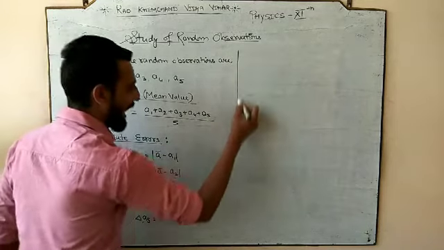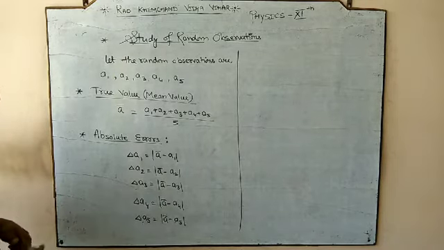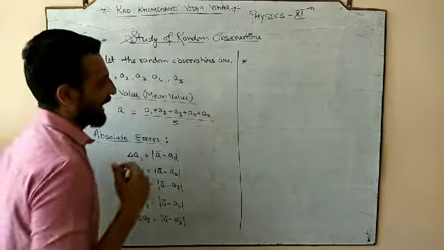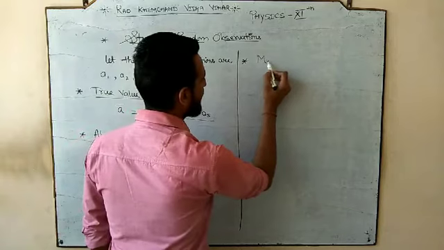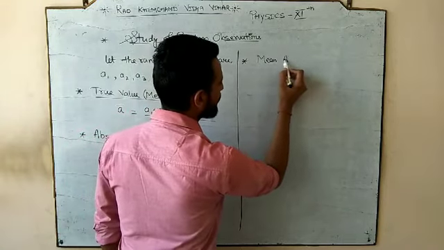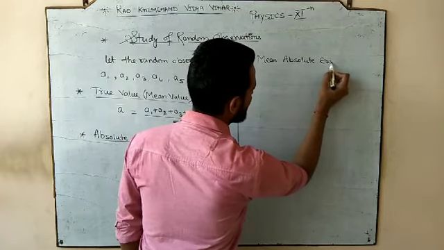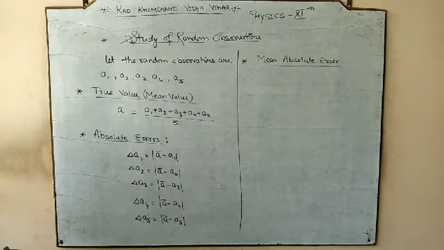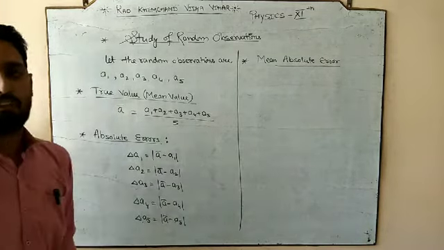So what is the average error? Means on average how much mistake is coming in our observations. Now we are going to find the third thing, and that is called the mean absolute error. We are again going to find the mean value, but not of the observations; we are going to find the mean of the absolute errors.